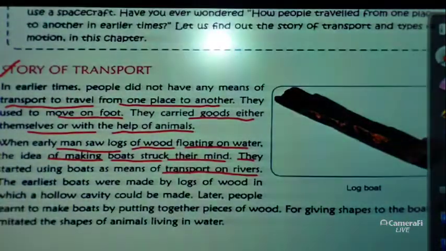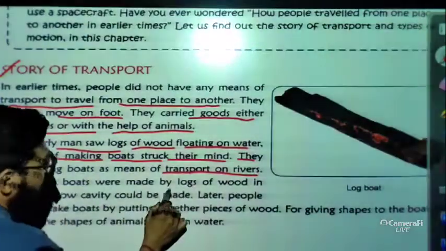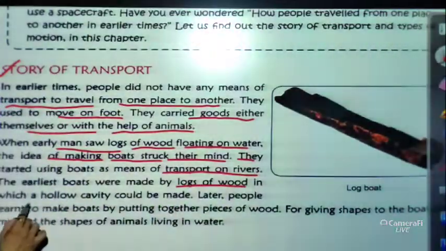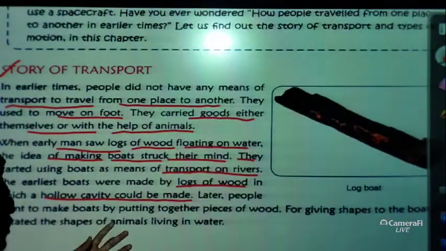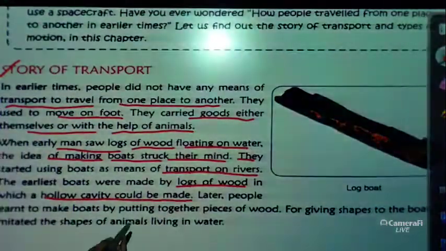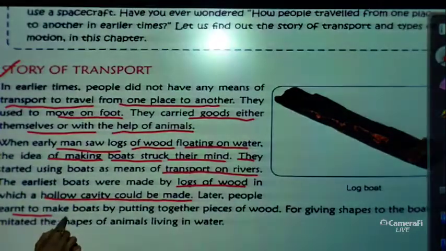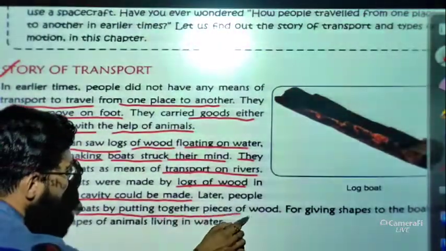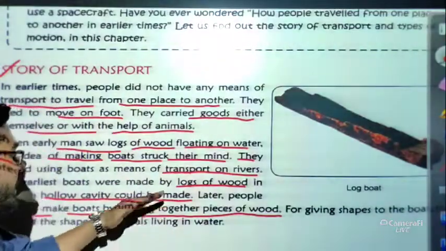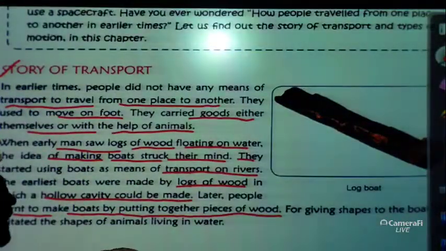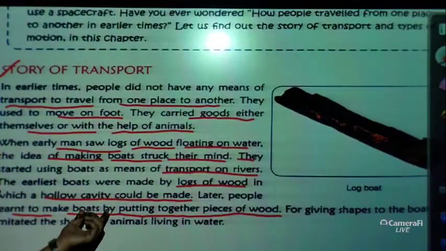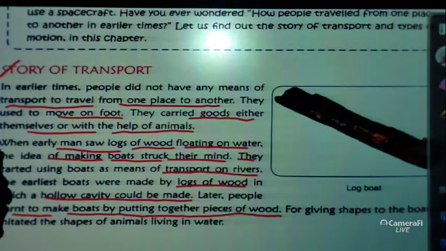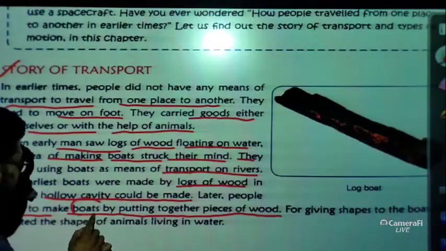Now the earliest boats were made of logs of wood, in which a hollow cavity could be made, that means a cavity where people could sit. Later, people learned to make boats by putting together pieces of wood. So gradually the form of the boat was modified. They put pieces of wood one after another and created some kinds of boats.